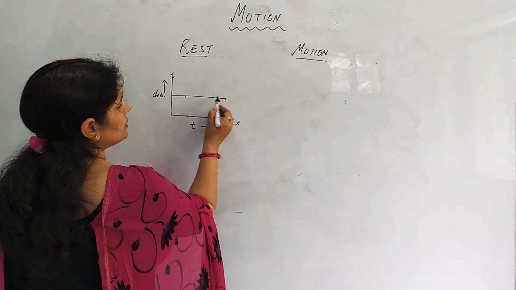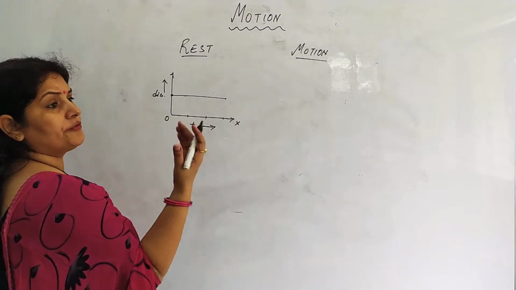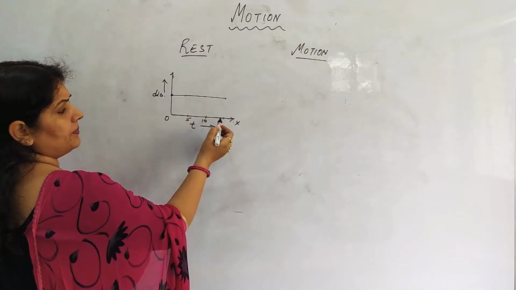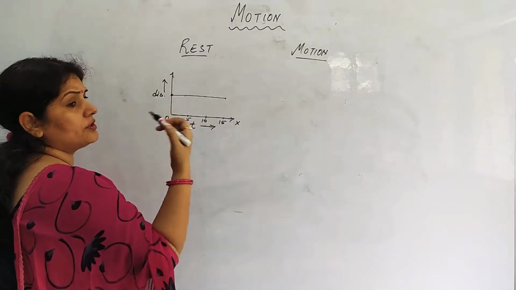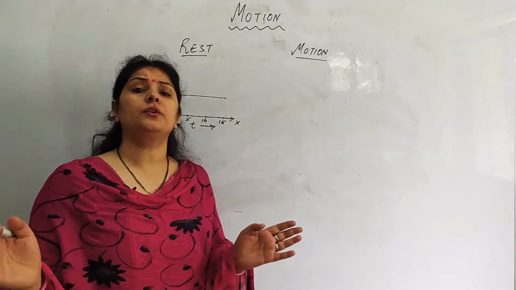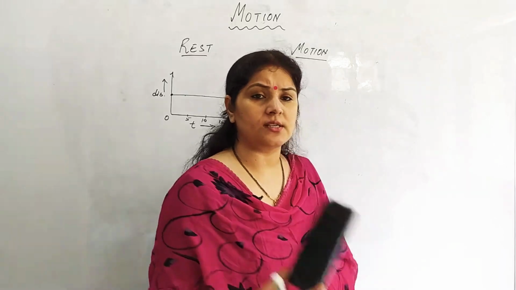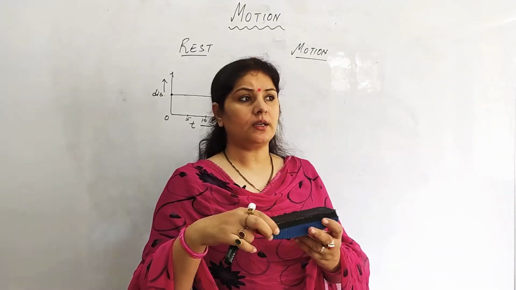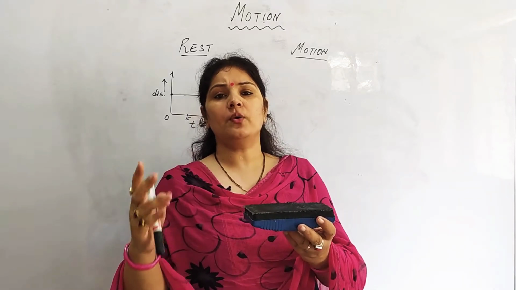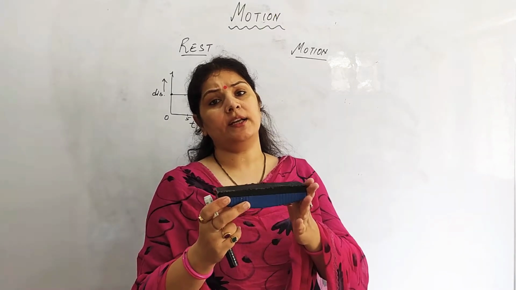It means the position of the object is not changing. If from the origin it was kept at 5 meter, after 5 seconds also it was at 5, after 10 seconds also at 5, after 15 seconds also at 5. So if the object is not changing its position with respect to the surroundings, then we say the object is at rest. Say for example this duster, if I am keeping it here, the surroundings are not changing after 1 hour, after 1 day, after 1 week. If its surroundings are not changing, then we say that the duster is kept at rest.